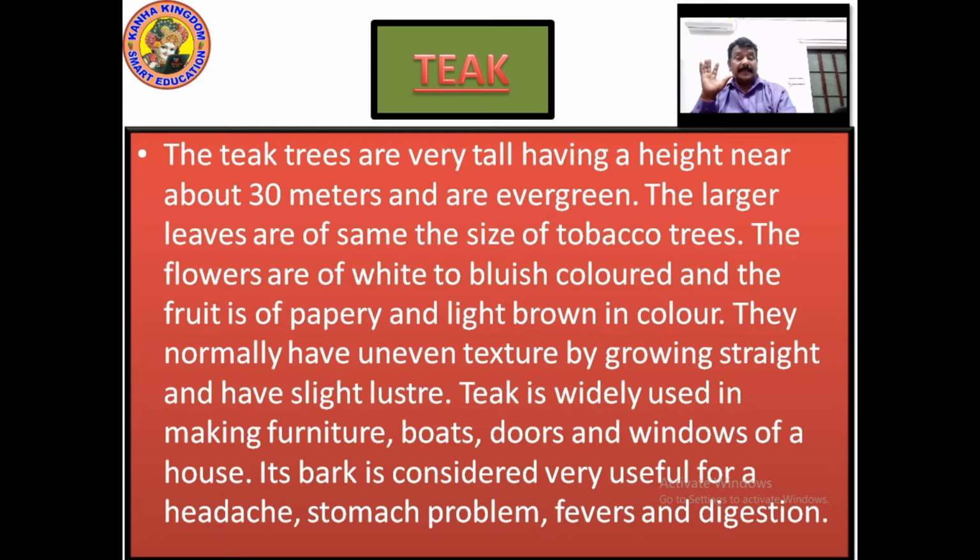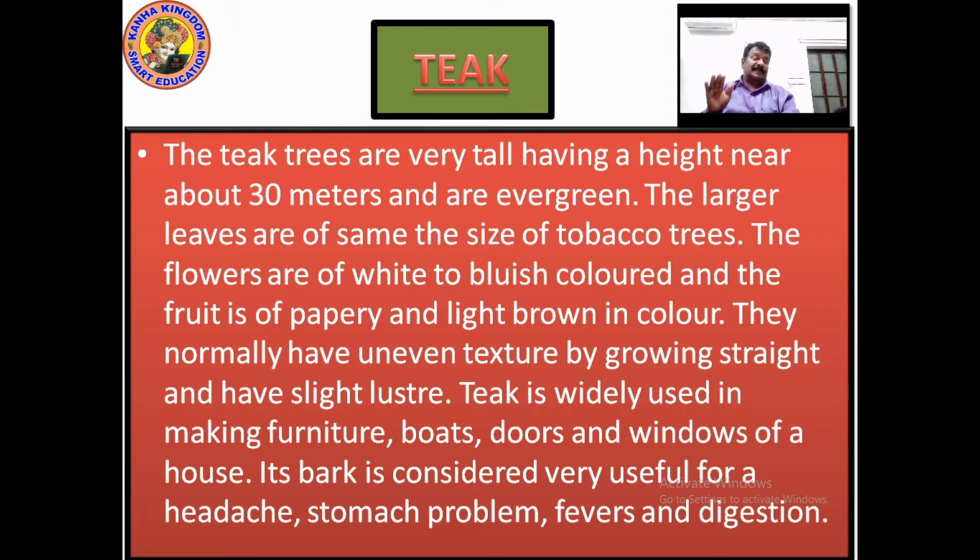From ancient times, teak has been used for making furniture, boards, doors, windows. Earlier, the teak plant was the main support of the house. Erection of a house was done with teak and Burma teak. There are two teaks. This is a normal teak and the Burma teak, which is supposed to be very dark in color. They used to give supports in the house.